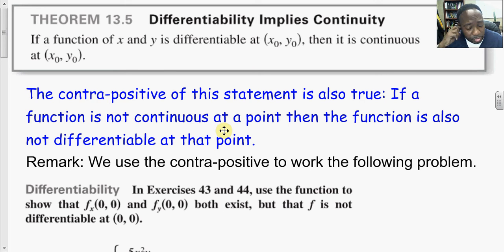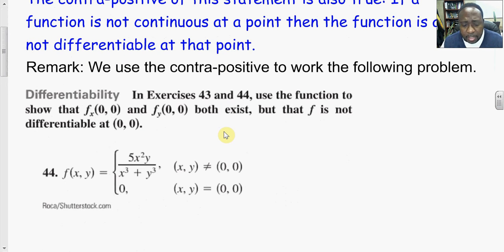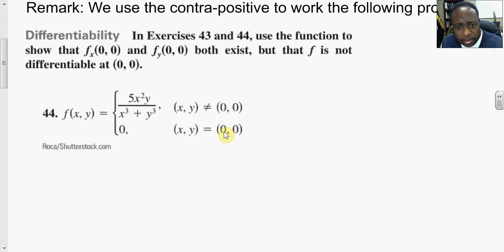So we can use that to show that a function may have partial derivatives existing, but that function might not be continuous. And if it's not continuous, then it concludes that the function is not differentiable at the particular point. Saying that the partial derivatives exist does not mean that the function is differentiable at that same point. So let's see.